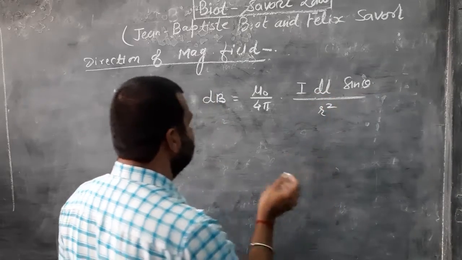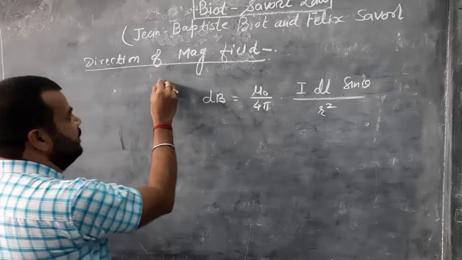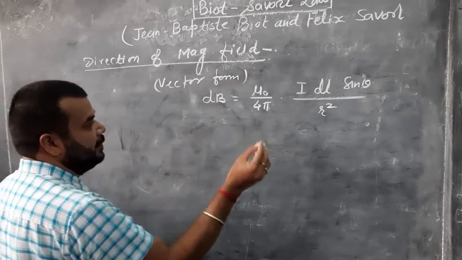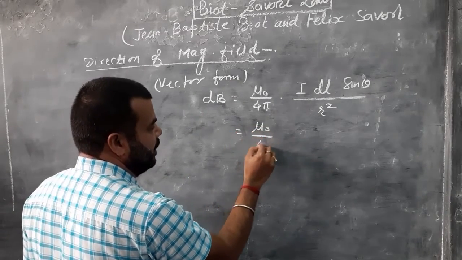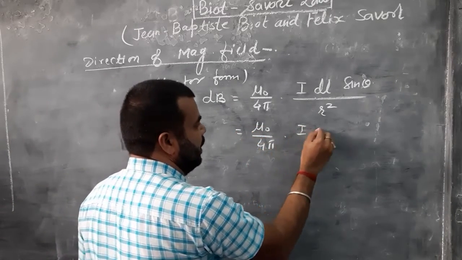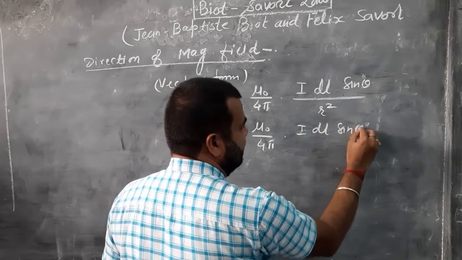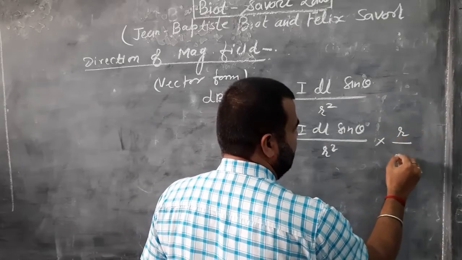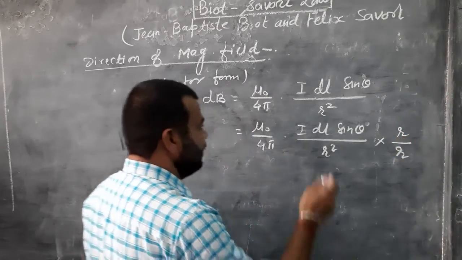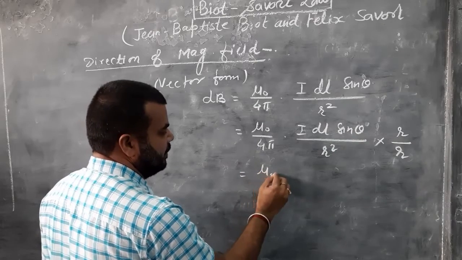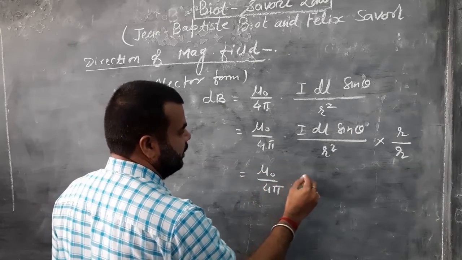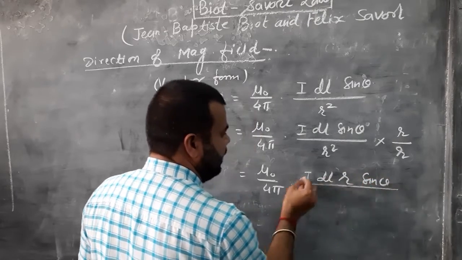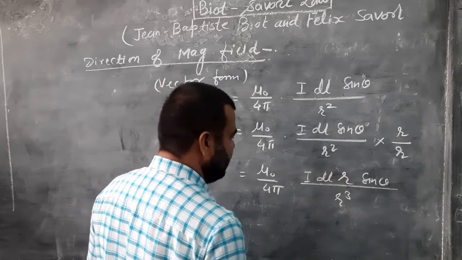I am changing the form to vector form of magnetic field. This is mu naught upon 4 pi into I dl sin theta upon r square. Now multiplying and dividing by r for changing to the vector form. This is mu naught upon 4 pi into I dl r sin theta upon r power 3.